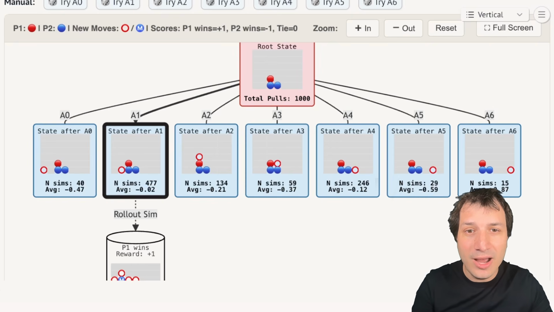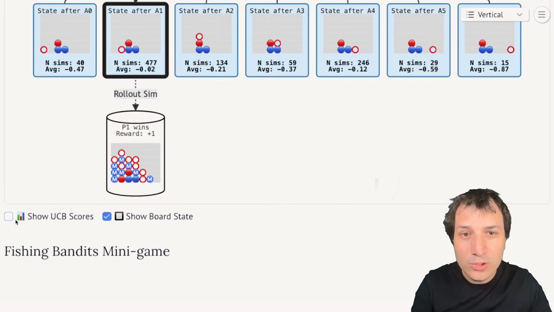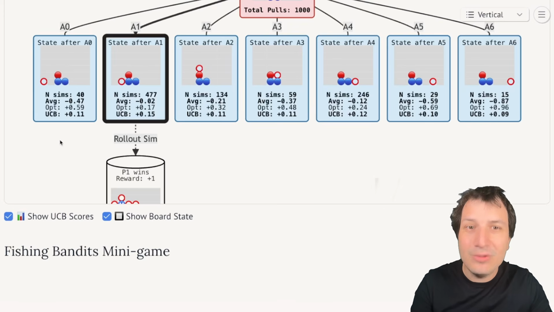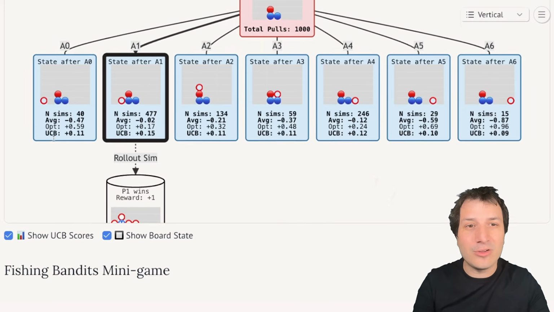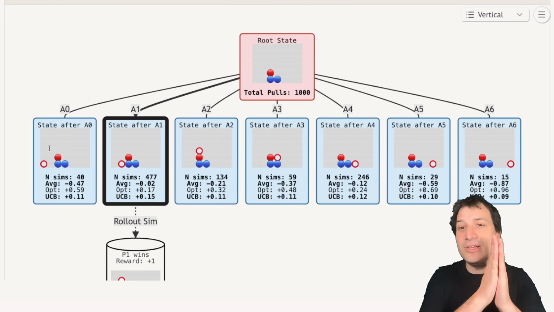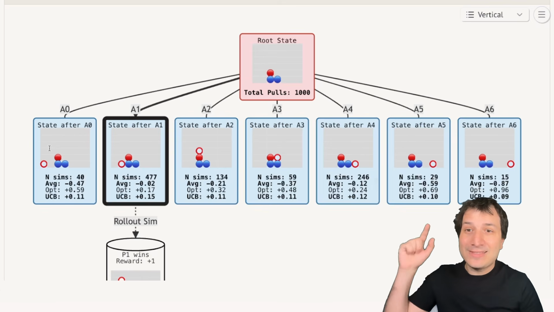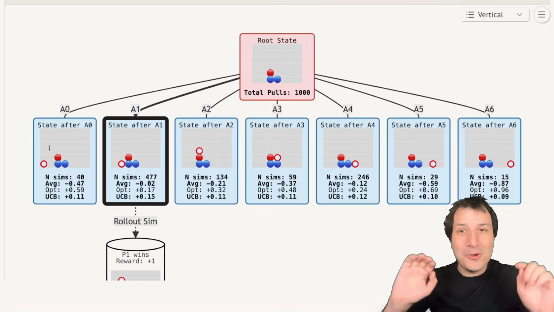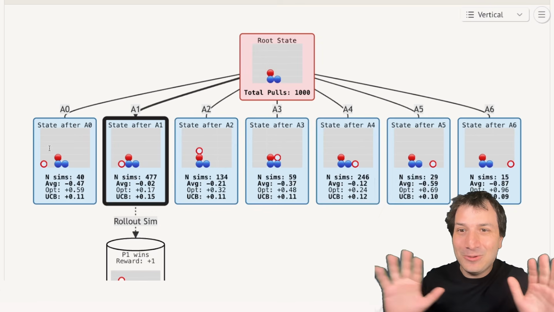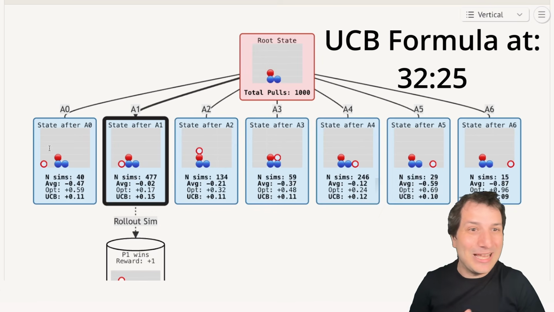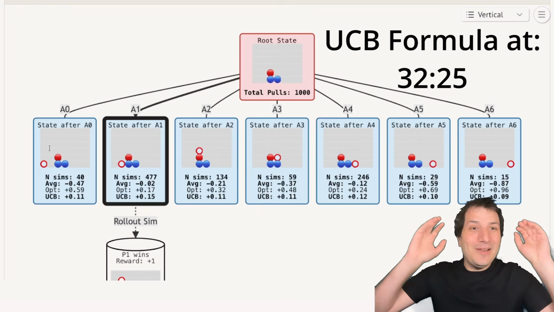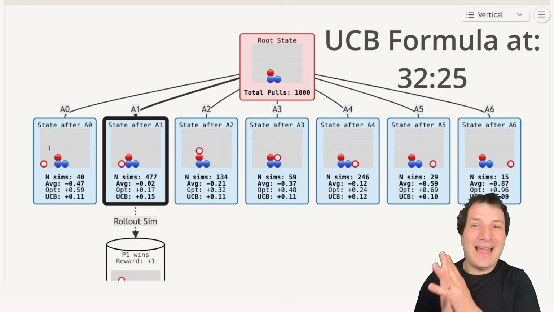And if we click on one extra button down here, show UCB scores, then it will add some information, and the UCB algorithm can be very simply explained with a single mathematical formula. I'll tell you what this formula is and how it is used, and in fact, that will be later in the video. If you're impatient and you just want to see what's the formula, skip ahead to this timestamp and I'll tell you the formula. But if you'll indulge me, there is one more thing I want to show you,